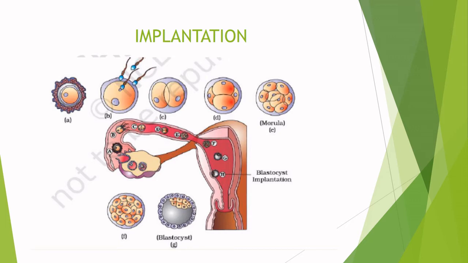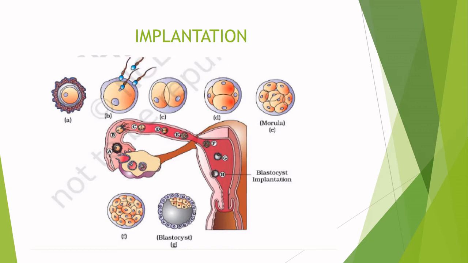The outer layer of the cells, which draw nutrition for the implanted embryo from the mother, is called the trophoblast. The inner group of cells attached to the trophoblast are called the inner cell mass, which develops into the embryo proper. The trophoblast layer then gets attached to the endometrium, and this process is called implantation, leading to pregnancy.